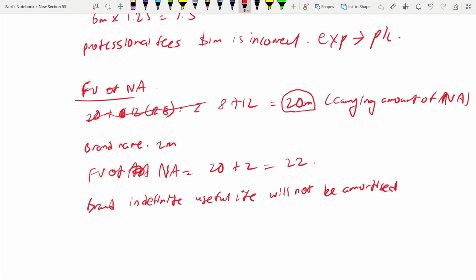If it had a finite life, they will give you the useful life, 5 years, 10 years, then you can amortize it. But here, you cannot. It will not be amortized. And it should be reviewed annually for impairment. This is for indefinite useful life asset.